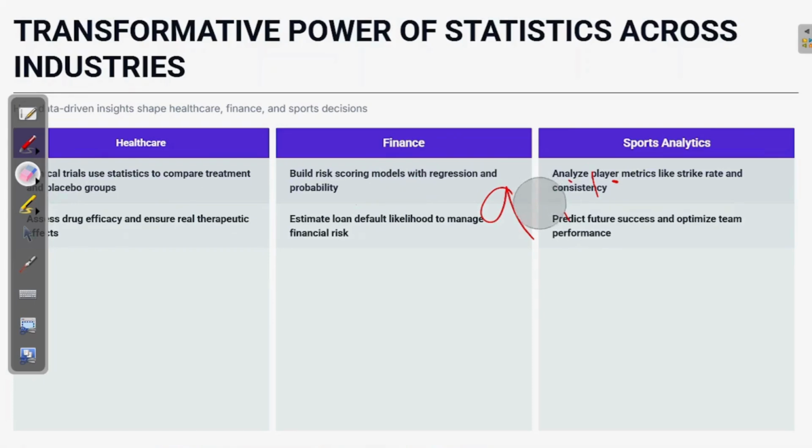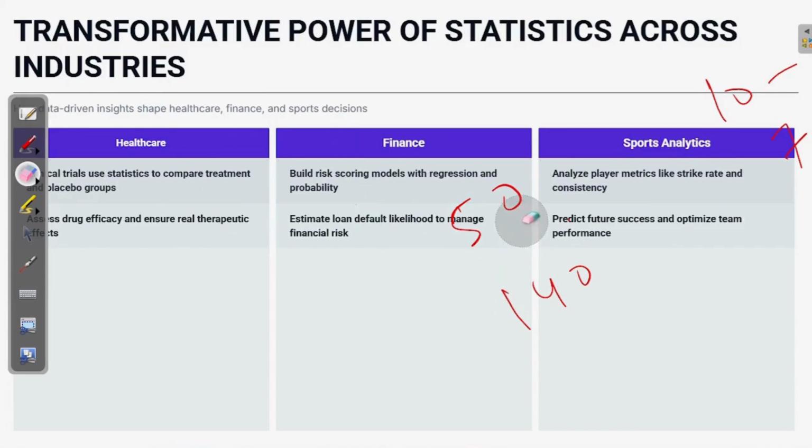So what happens over here? If you say that I'm only 70 or 80% confident, the finance company might not pass the loan for a customer, right? In sports analytics, you analyze the person's metrics, like his average is 50 and his strike rate is 140 per match, and in a pressure situation, out of 10 times he plays a match-winning innings 7 times, right?